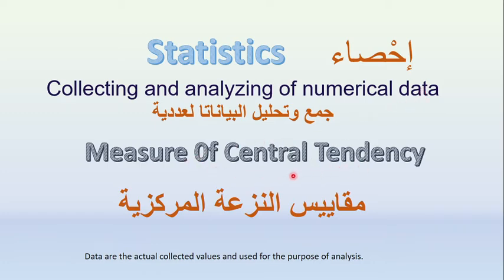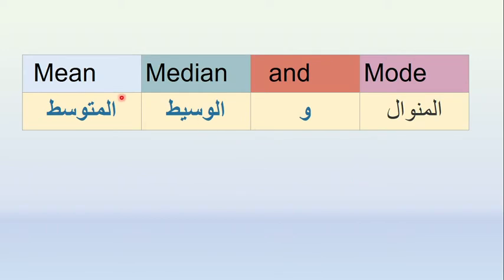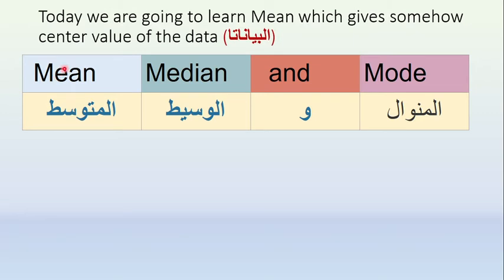Today we are going to find measure of central tendency. There are three common tools: mean, median and mode. These are the three common tools to find the measure of central tendency. In this video, today we are going to learn only the mean.